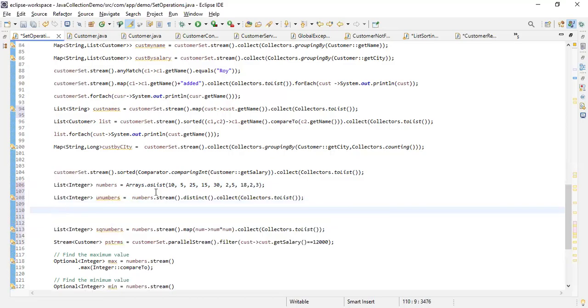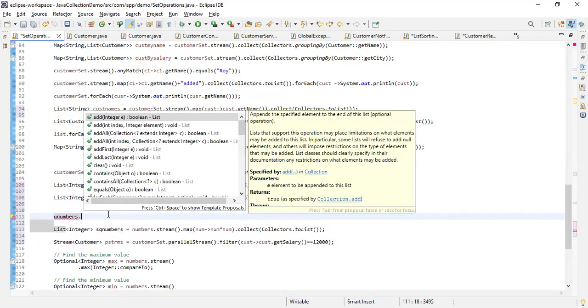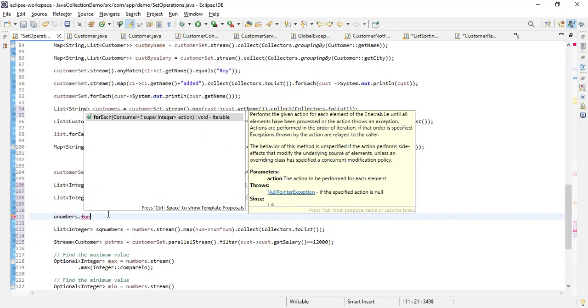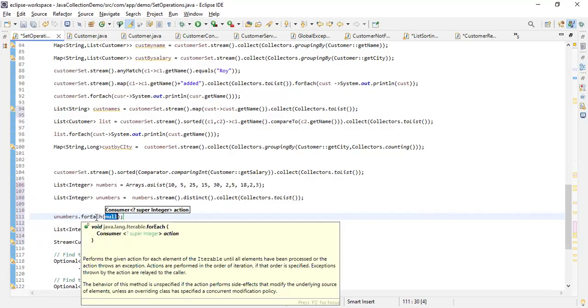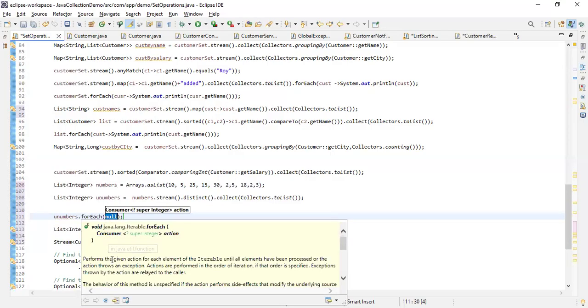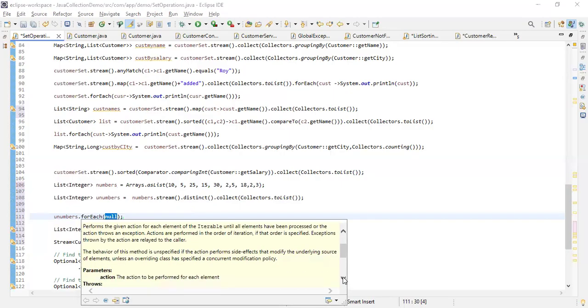So uNumbers dot forEach, right? You will see that forEach is basically taking a consumer, right? It performs each operation on each element of the iterable until all elements have been processed. जब तक कि हम सारे elements process नहीं कर लेते, correct?